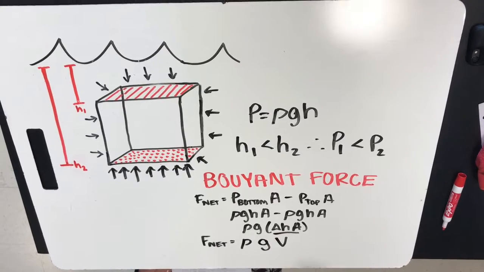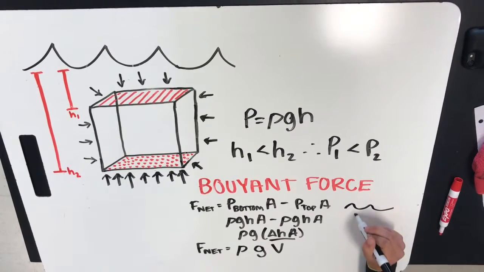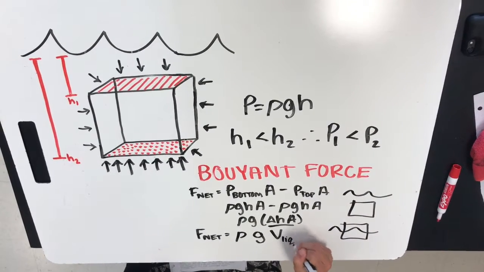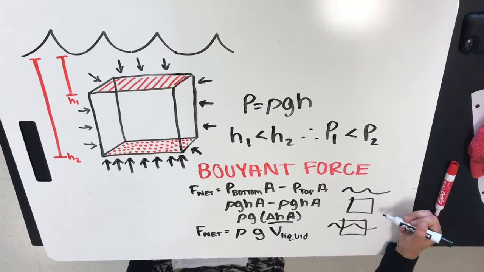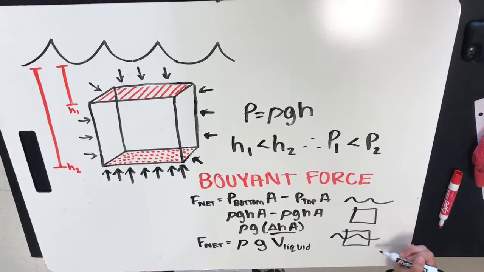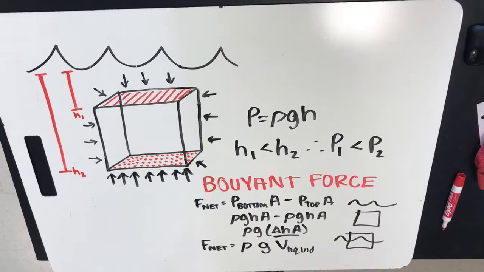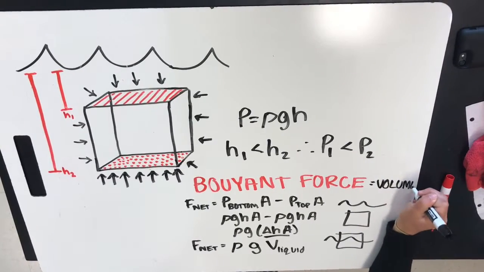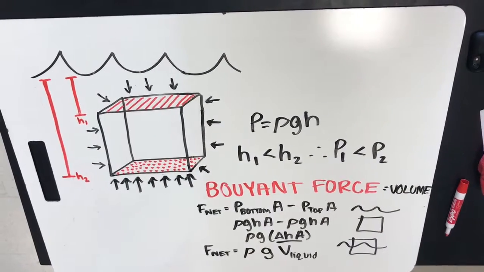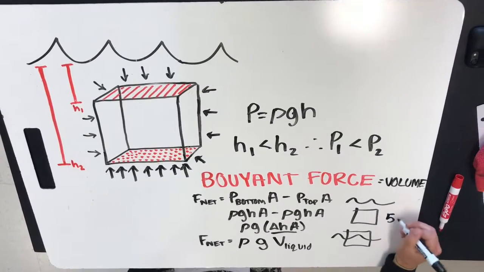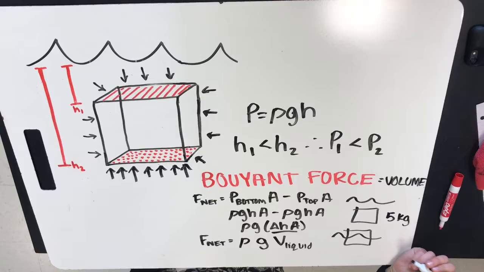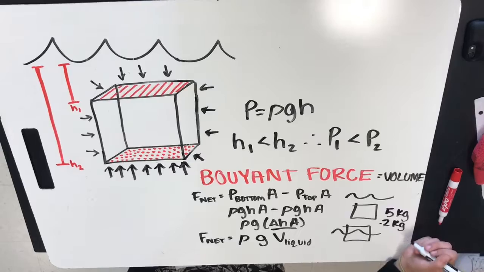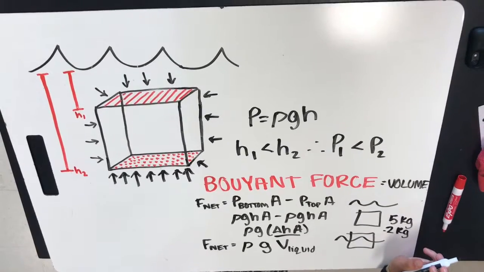Now, the volume is not the volume of the cube or the object. It's the volume of the liquid displaced, because this cube, fully submerged, is going to have a different buoyant force than a half submerged cube. Because buoyant force is all about liquid displaced. So when you think of it, think volume. Also, the mass has nothing to do with the buoyant force. A 5 kilogram steel cube is going to have the same buoyant force as a 0.2 kilogram plastic cube, as long as the volume is the same.